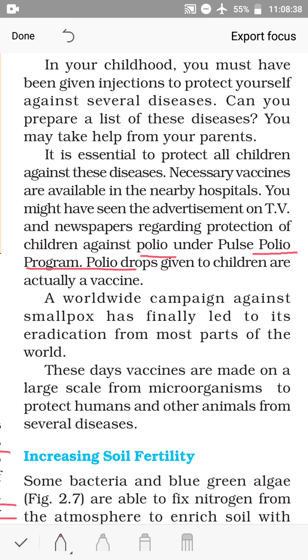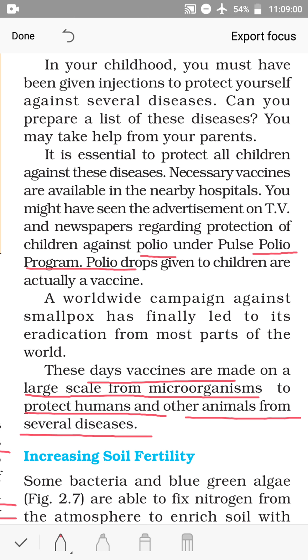These days, vaccines are made on a large scale from microorganisms to protect humans and other animals from several diseases. Actually, it is preparing our body to fight against those microorganisms.